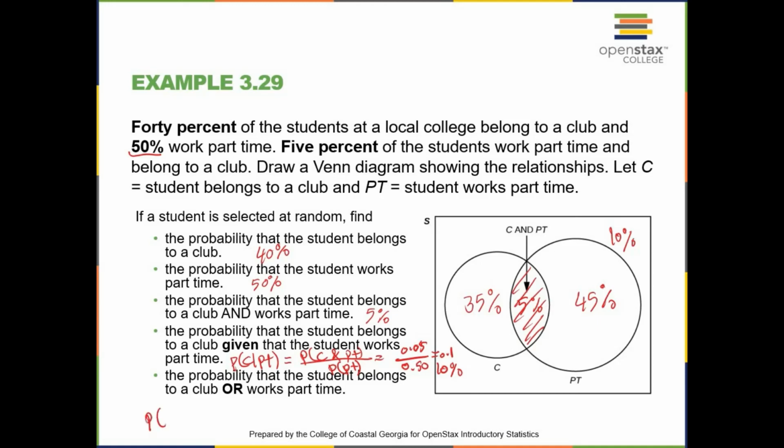Now to answer the last one, the probability that the student belongs to a club or works part-time is the probability that the student belongs to a club plus the probability that the student works part-time minus the probability that the student belongs to a club and works part-time. This is equal to the probability that students belong to a club, 40% or 0.40, plus the probability that the student works part-time, 50% or 0.50, minus the probability of the students belonging to a club and working part-time, which is 5%, 0.05. The answer is going to be 85% or 0.85.